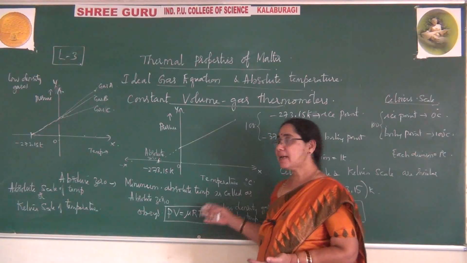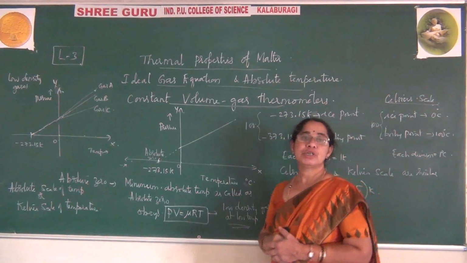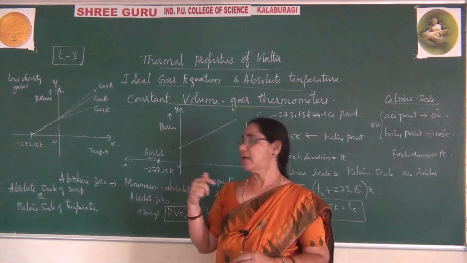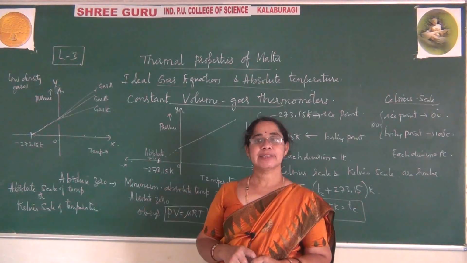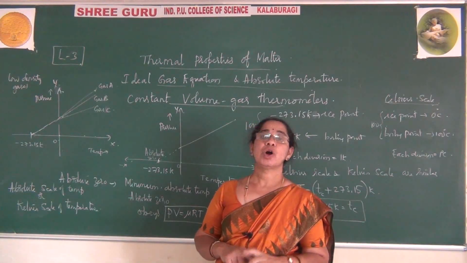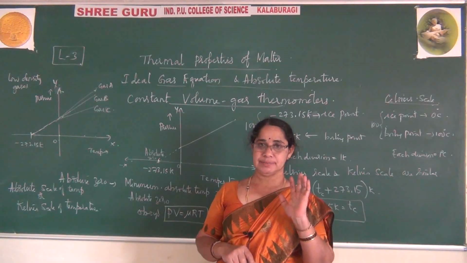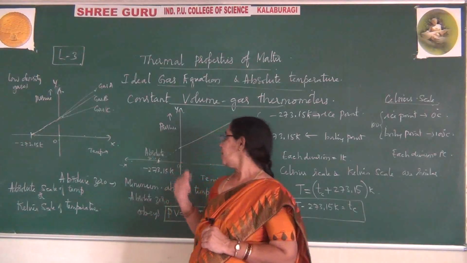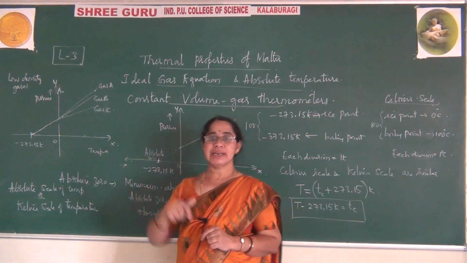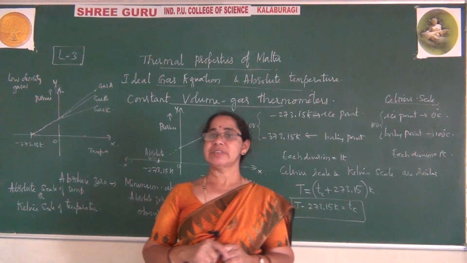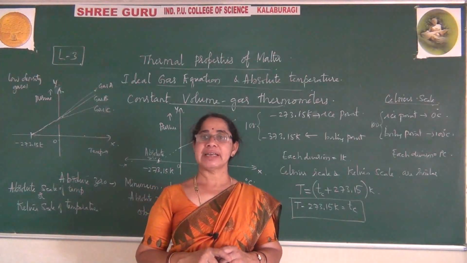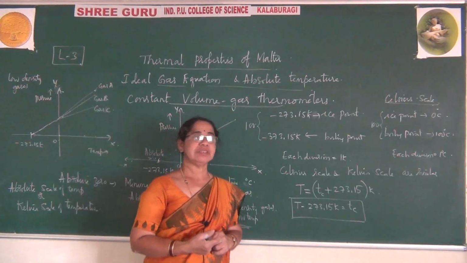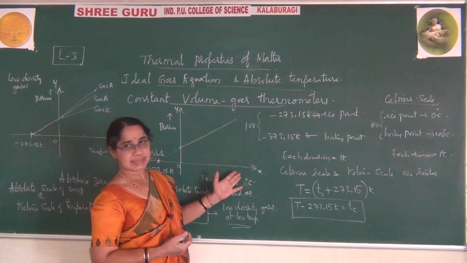To explain this ideal gas, we take the help of two laws, by Robert Boyle and Charles. This is how we learn the concept, and this explains the constant volume gas thermometer. Hope you understood this. Please observe that this perfect gas equation you also learn in chemistry, and here you will also learn it in physics. Here we take the perfect gas ideal equation. In the coming days also you will learn it. At present, whatever is required for us, we have learned.